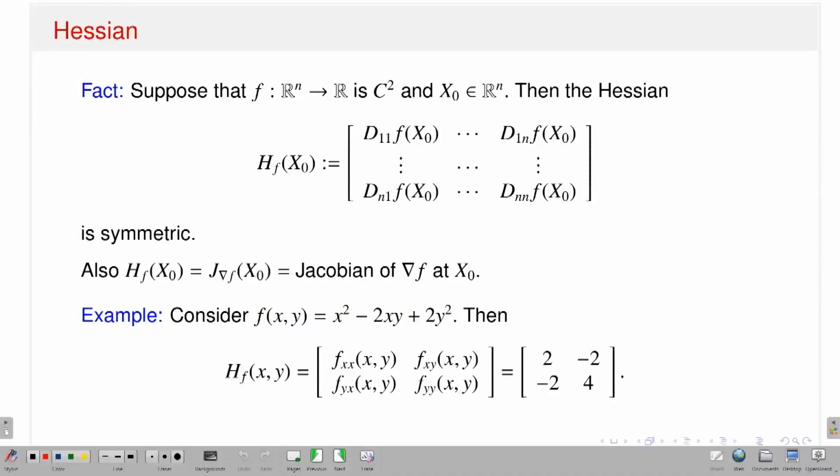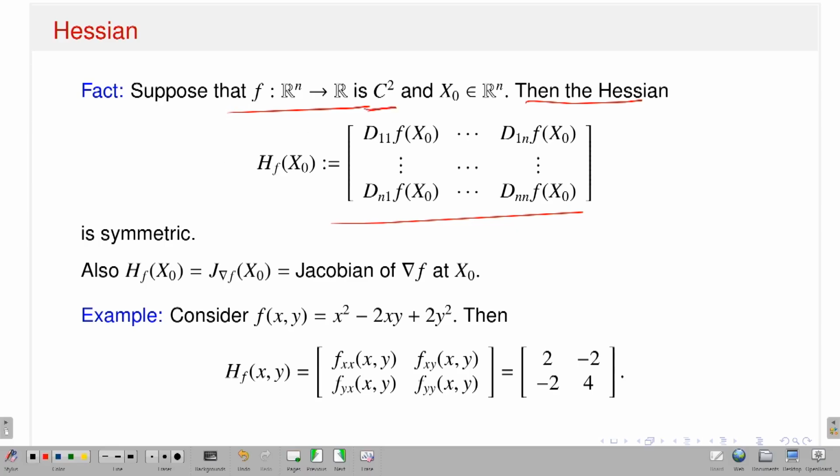Okay. So, I just say this one, this is a fact I already explained. So, Hessian, so facts: if I have a function f from Rn to R which is C2, that means twice continuously differentiable, that means second order partial derivatives exist and are continuous. I just explained that the Hessian, in that case, will be a symmetric matrix, and I already explained what the Hessian matrix is for R2 to R, which is nothing but the Jacobian matrix of the gradient vector. So, that I have written.